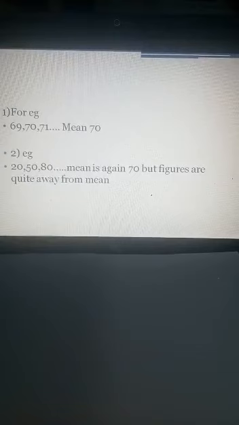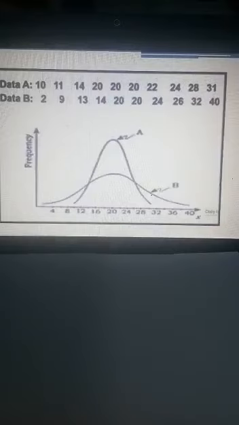So these measures of dispersion give us information regarding how much data is scattered from the mean value. To illustrate better, look at this picture. It is showing two types of series. In data A, we are again considering marks obtained by various students out of 50.